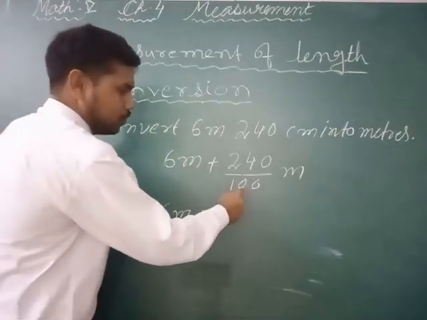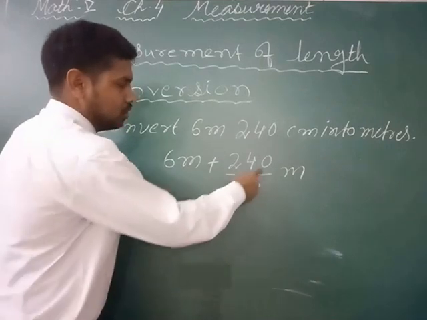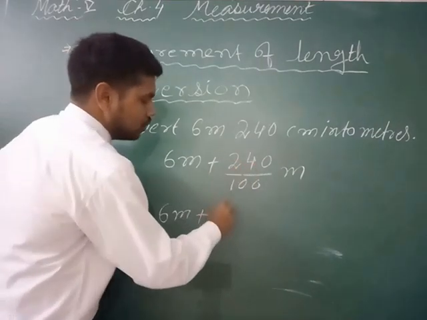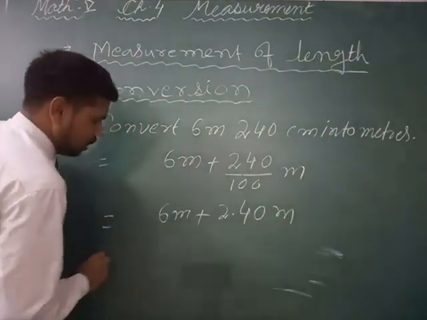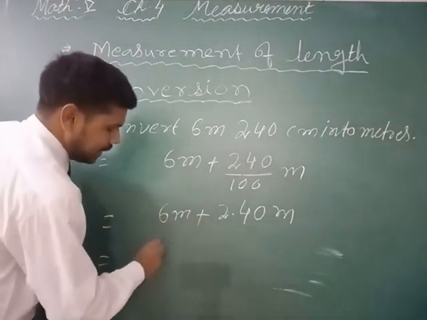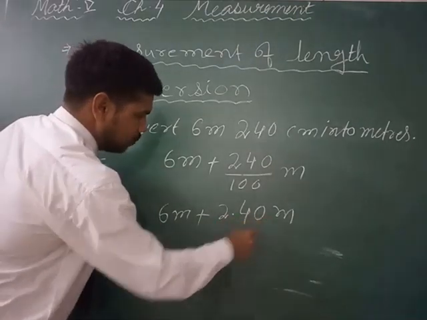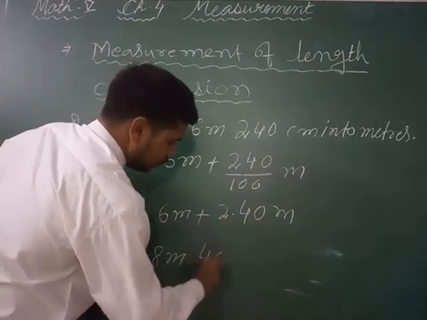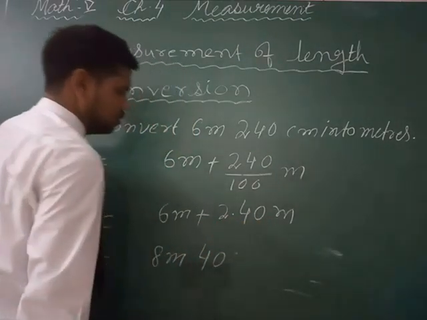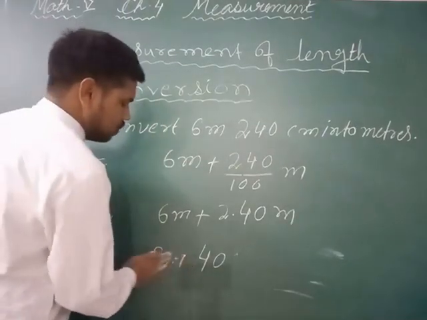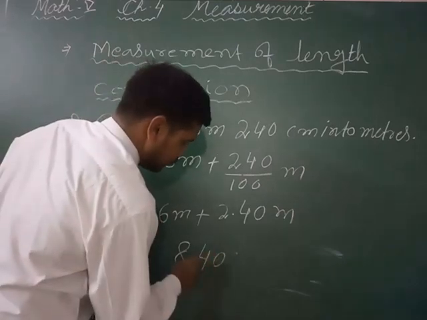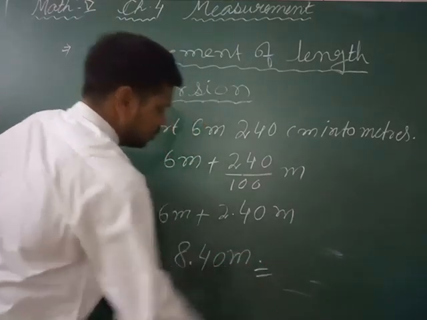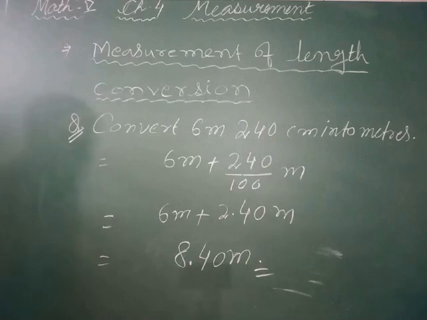Before 2 digits, that is before 40, so it will be 2 decimal 40 meter. Now we add 6 plus 2 is 8, so 8 decimal 40 meter will be the answer of this.